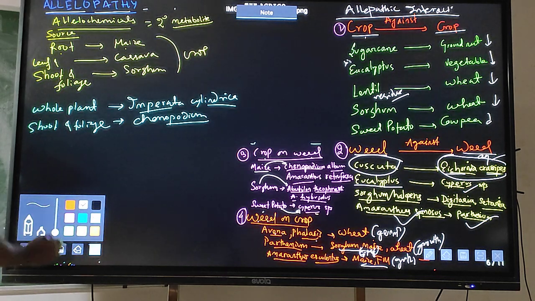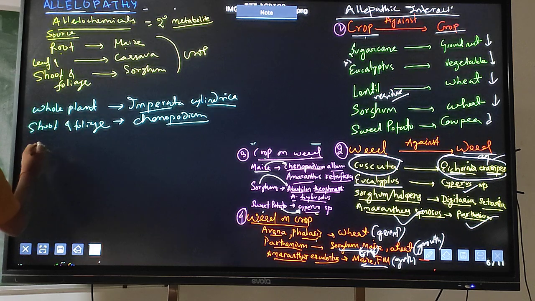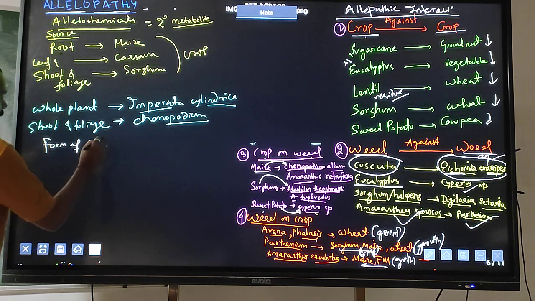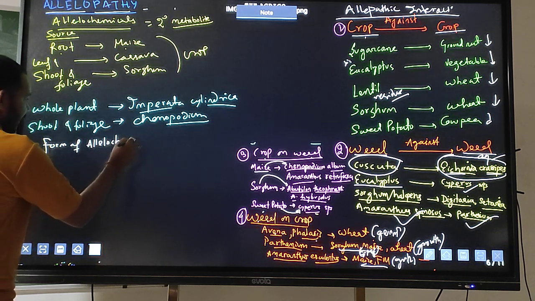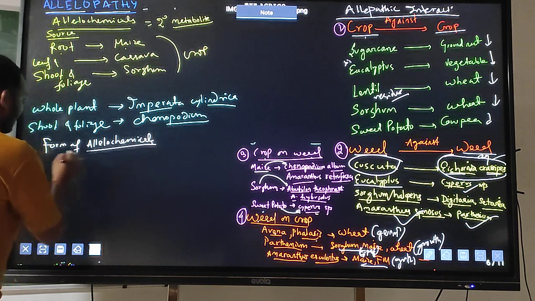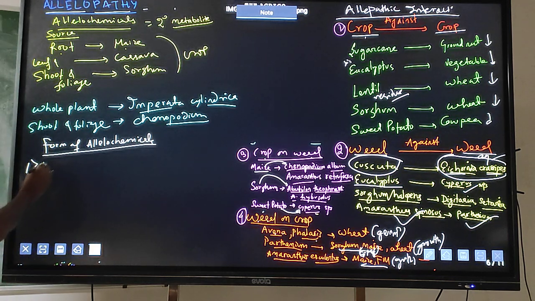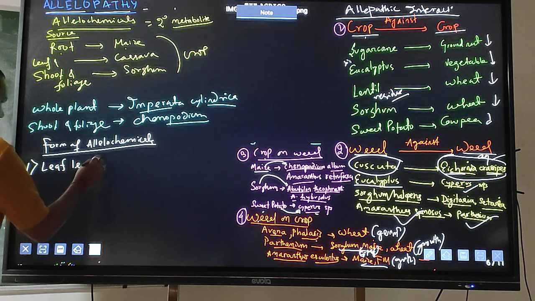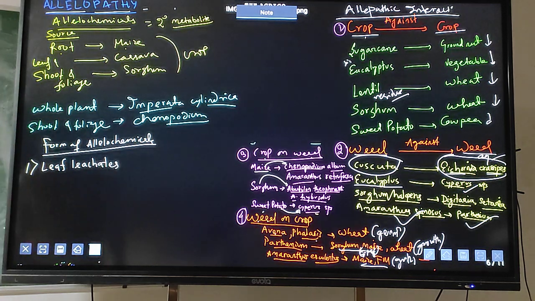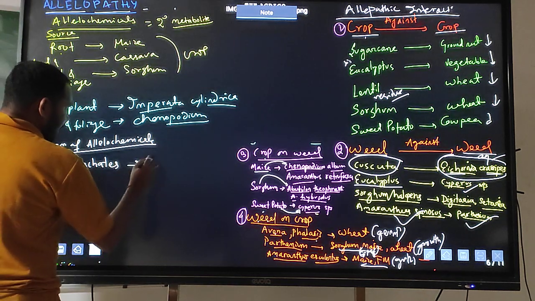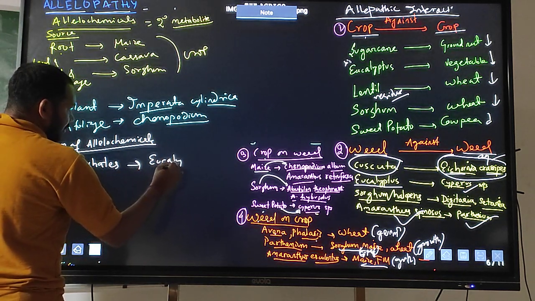Now here I will write in which form allelochemicals are released. First one is leaf leachates, and the example is eucalyptus.